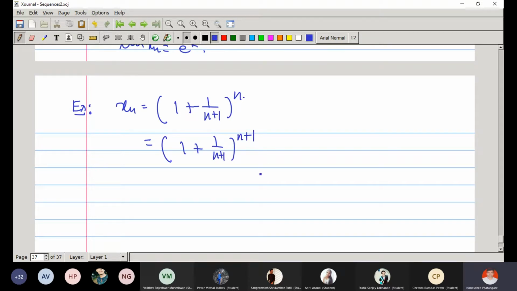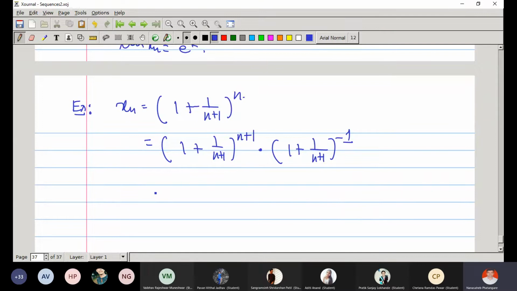What additional factor did I include here? Now is it balanced now? Yes, sir. Because one factor I included in the first bracket, and now I am dividing by the same factor. So the equation is balanced now.